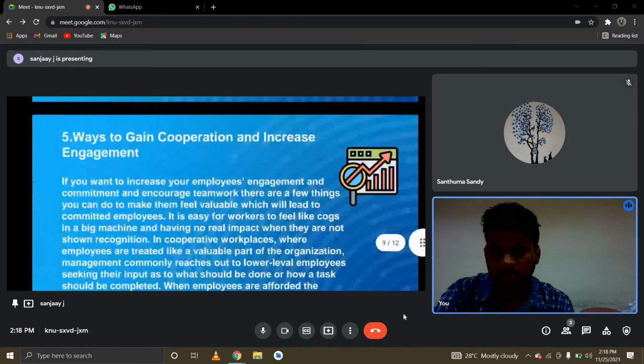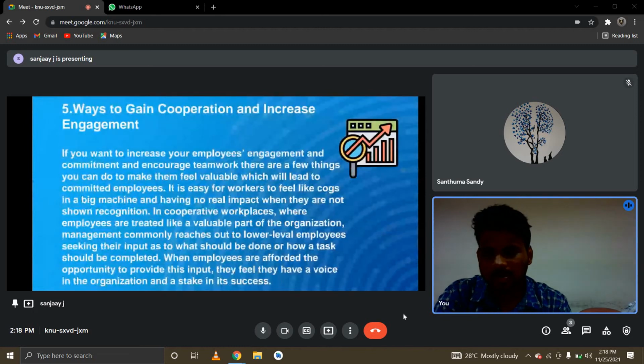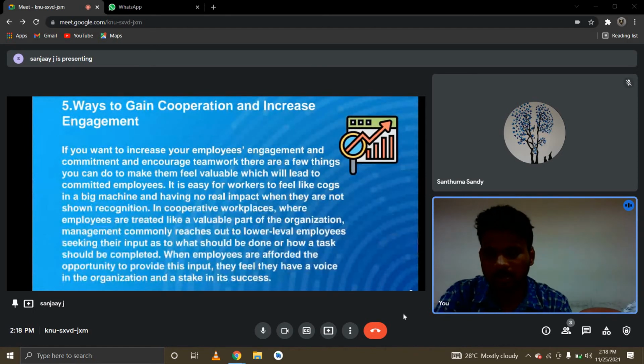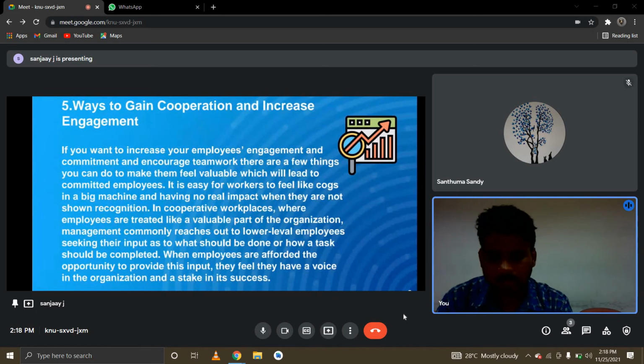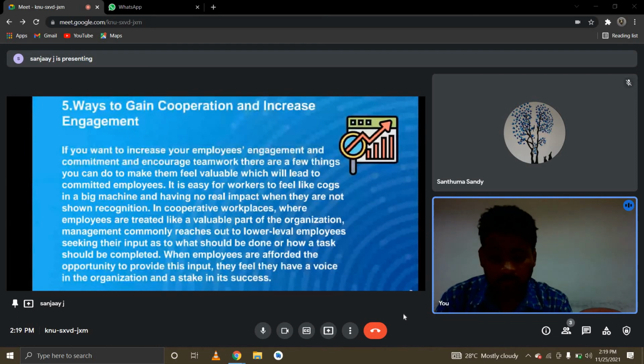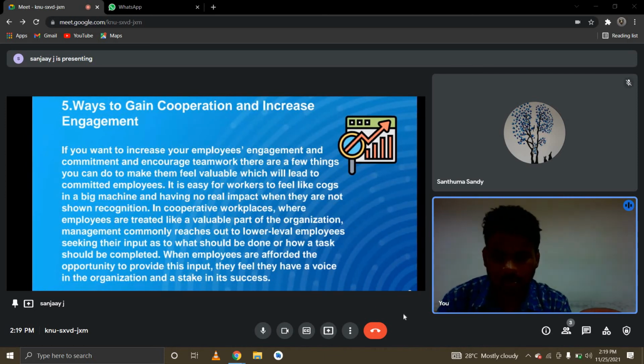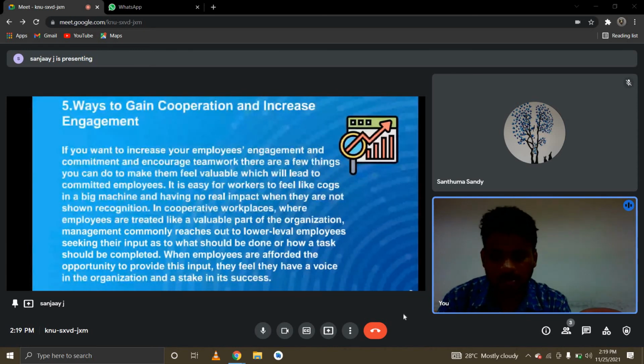And next slide, ways to gain cooperation and increase engagement. If you want to increase employee engagement and commitment and encourage teamwork, they need to feel valued so they are willing to work more for the organization. In cooperative workplaces where employees are treated like a valuable part of the organization, management seeks input from lower level employees on what should be done, and they feel they have a voice in the organization and a stake in its success.